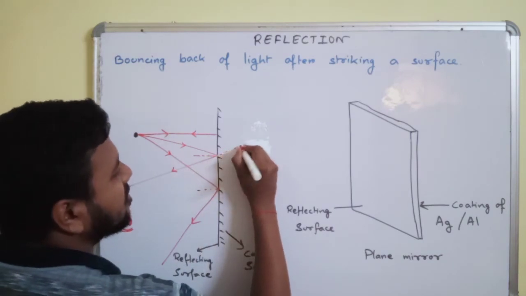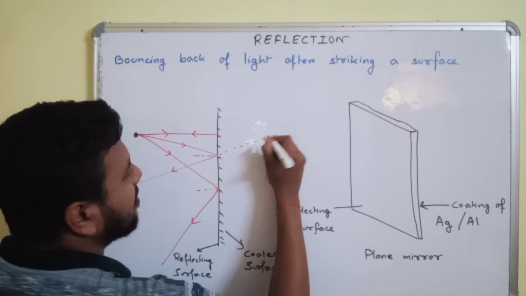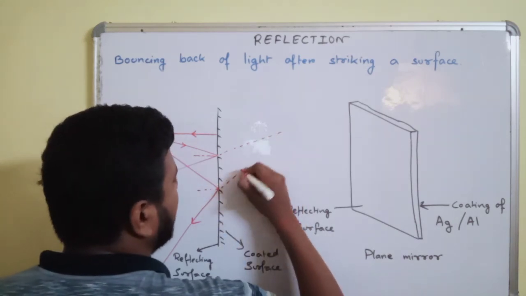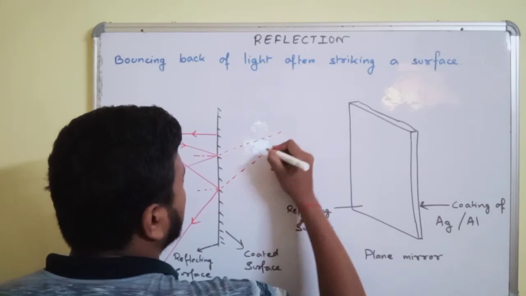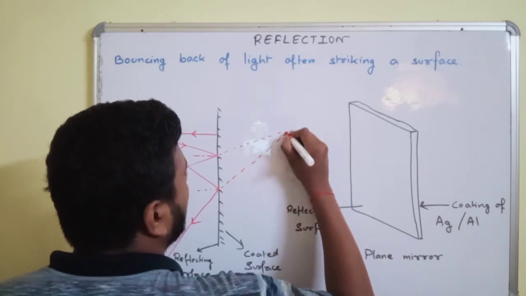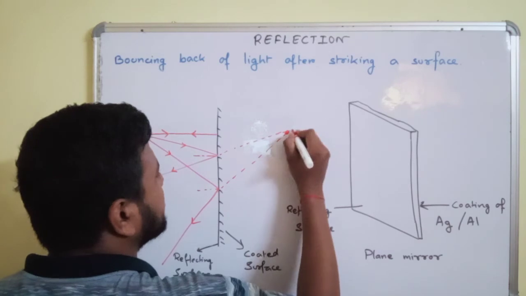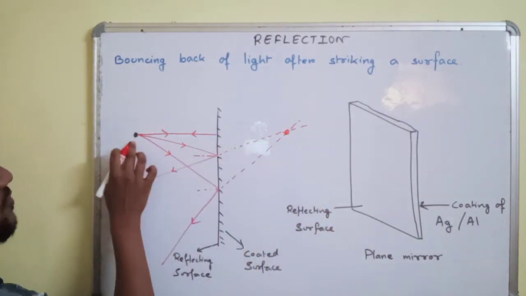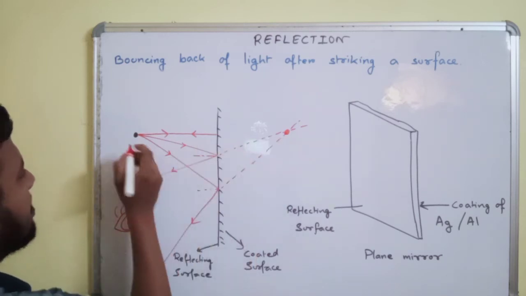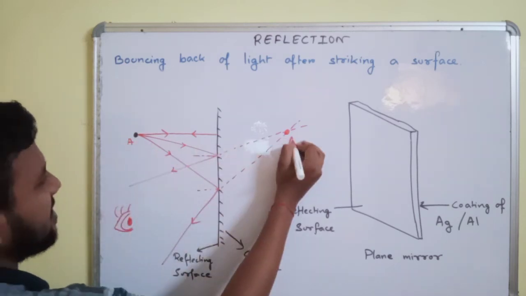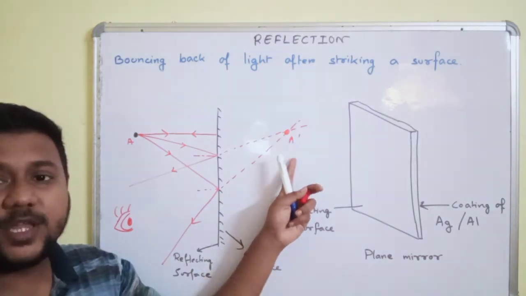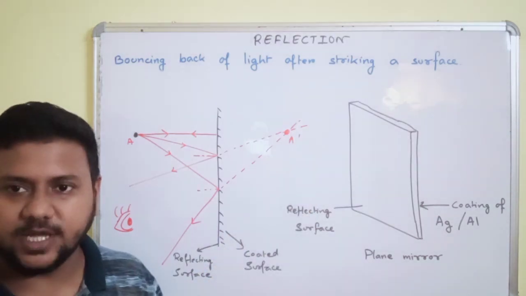We will observe that the light rays are coming from inside the mirror at a point, say, where the intersection takes place. So we will observe the image of this particular point over here. So if this is A, this will be A dash. This is the image. Image is an optical illusion of an object.